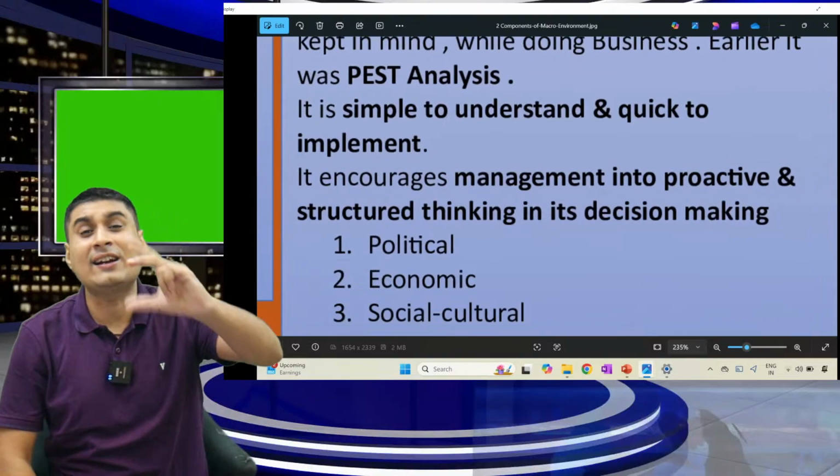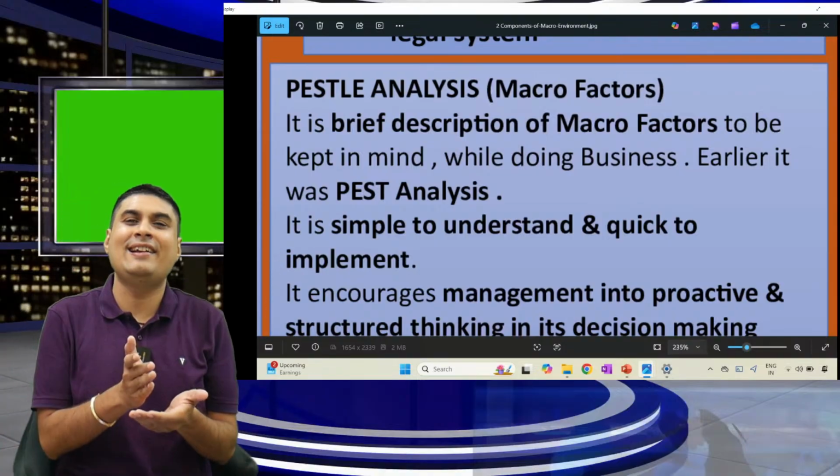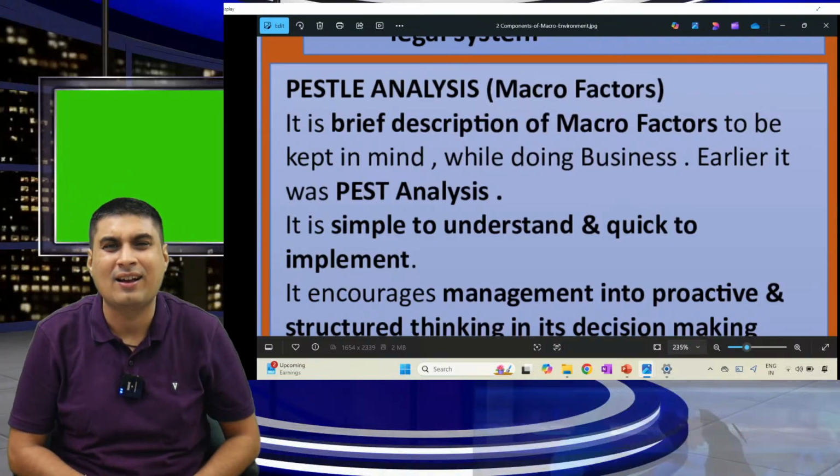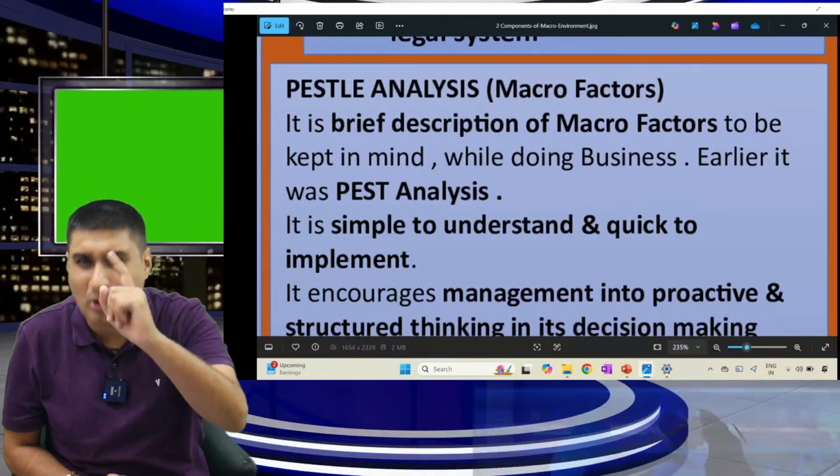Earlier the name was PEST, but then they added LE. Why they added LE, sir? Just because this is rhyming with one song which you don't know because it's a Hindi song.